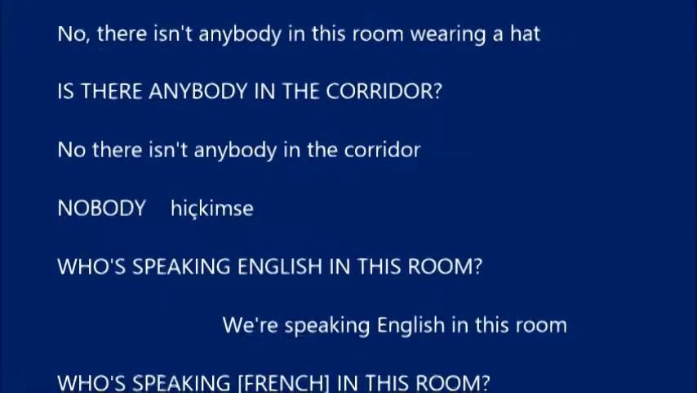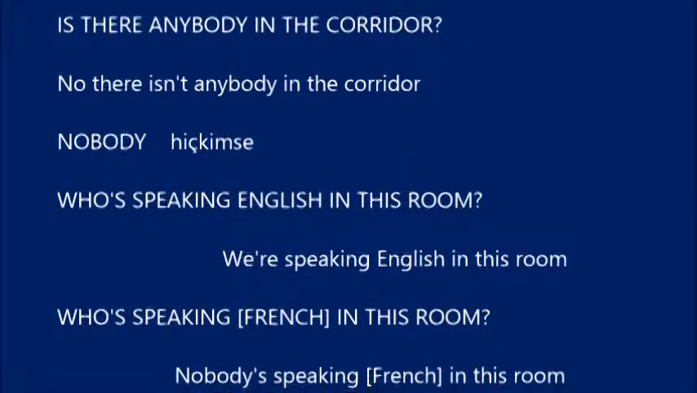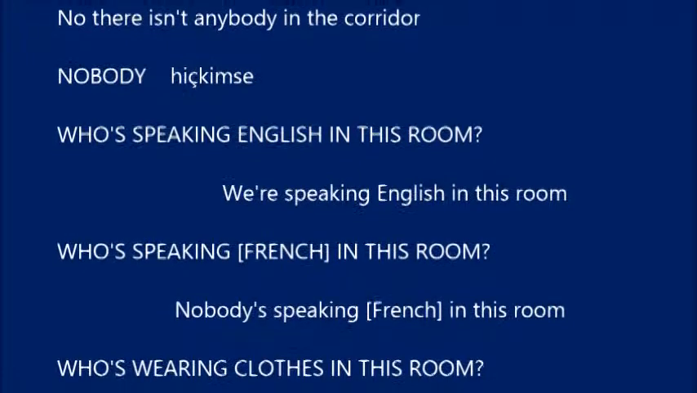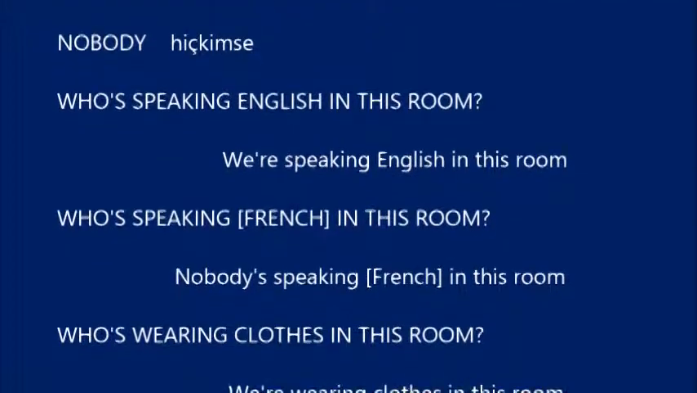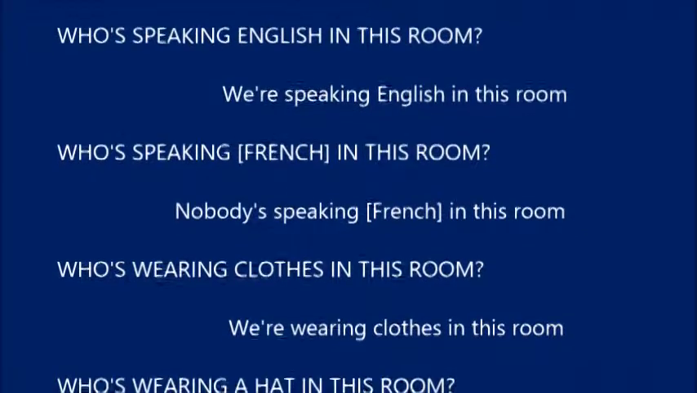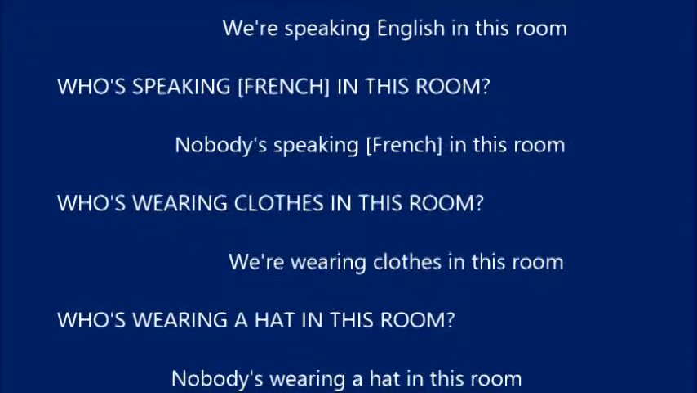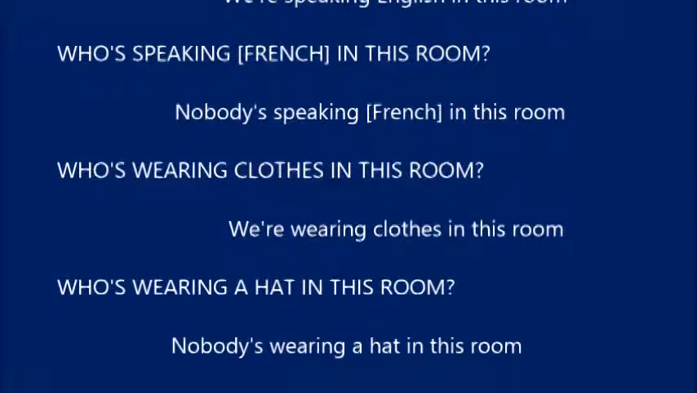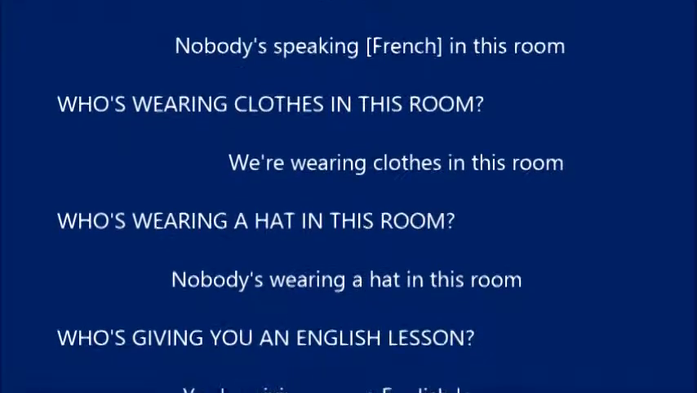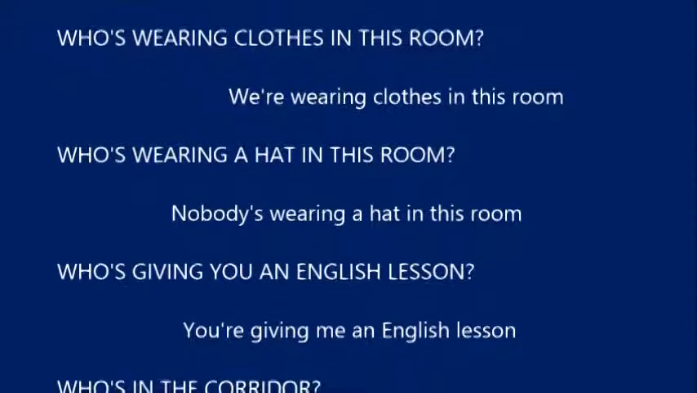Nobody. Who's speaking English in this room? We're speaking English in this room. Who's speaking French in this room? Nobody's speaking French in this room. Who's wearing clothes in this room? We're wearing clothes in this room. Who's wearing a hat in this room? Nobody's wearing a hat in this room.